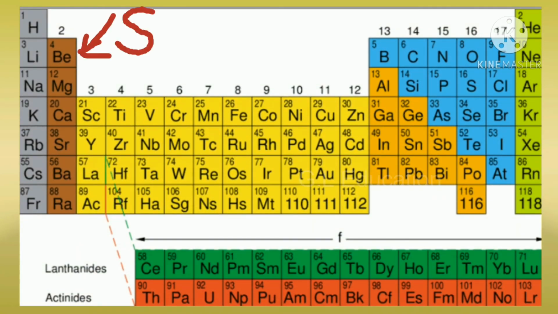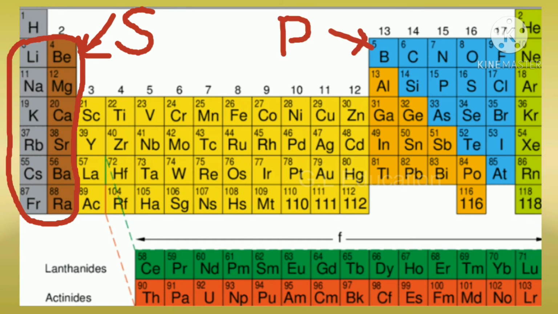S block elements. It includes group 1 and group 2 elements. Group 1 elements are called alkali metals. Group 2 elements are called alkaline earth metals. They are also called representative elements. These group 1 and group 2 elements are metals.